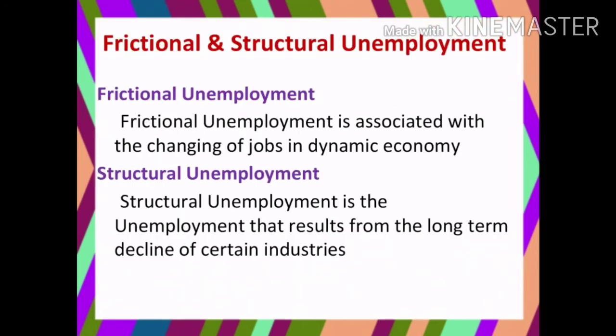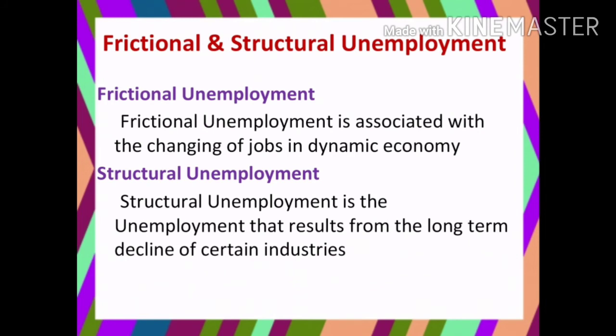The last type of unemployment is frictional and structural unemployment. The economist Gardner gave definitions for frictional and structural unemployment. What is frictional unemployment? It is the unemployment associated with the changing of jobs in a dynamic society. We know that the economy always changes.